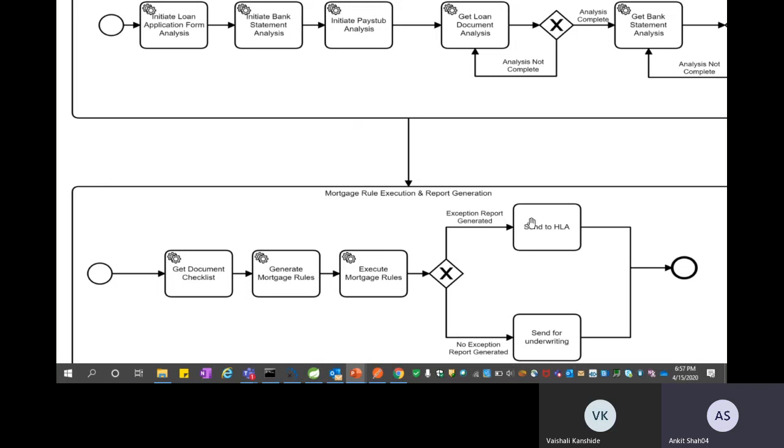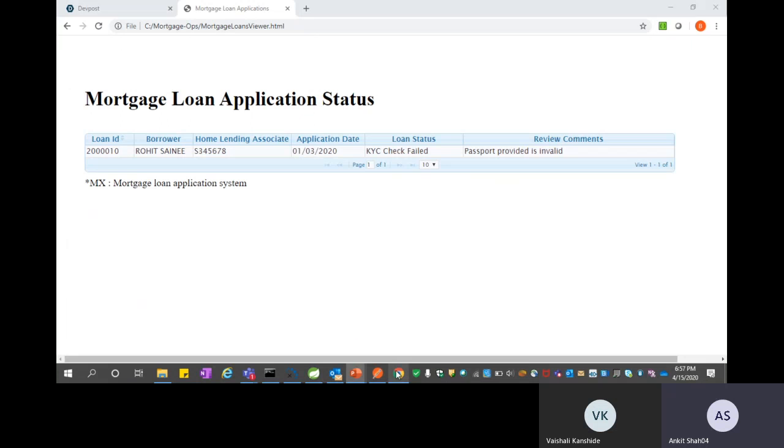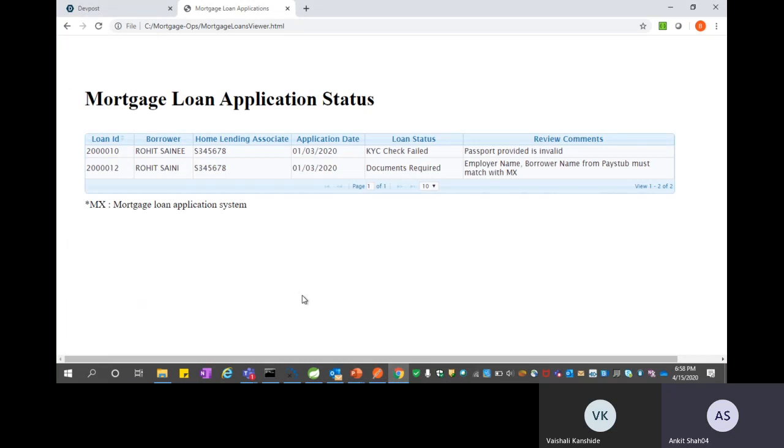So we just ran this particular scenario. Let's see where the scenario is. In case it gets completed, we would like to see the status of the application. So let's take a look at the status. Yeah. So the second scenario is complete. So here the second scenario has failed because the documents are required. So the application moves back to the home lending associate.